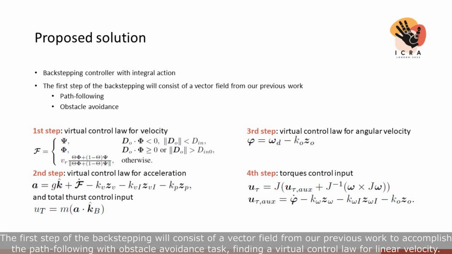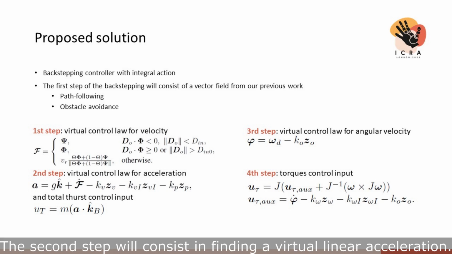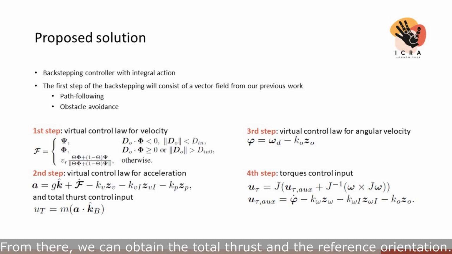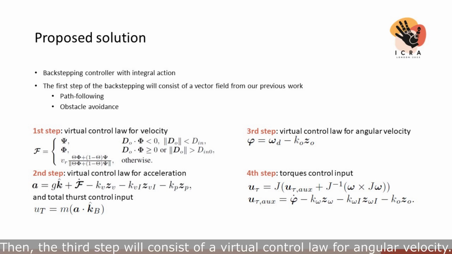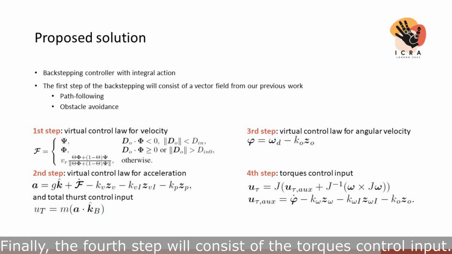The first step of the backstepping will consist of a vector field from our previous work to accomplish the path following with obstacle avoidance task, finding a virtual control law for linear velocity. The second step will consist in finding a virtual linear acceleration. From there, we can obtain the total thrust and the reference orientation. Then, the third step will consist of a virtual control law for angular velocity. Finally, the fourth step will consist of the torques control input.